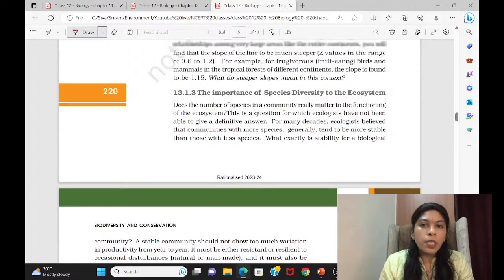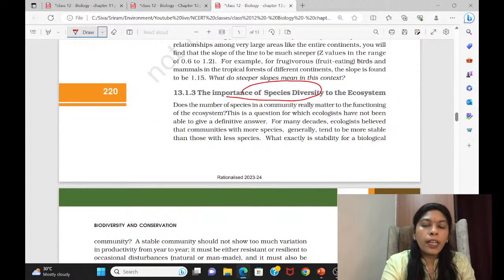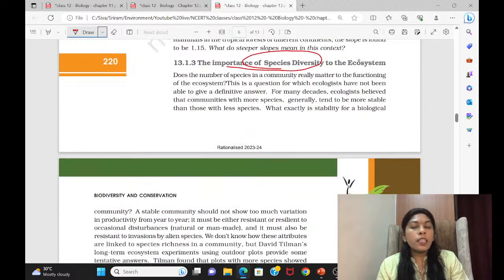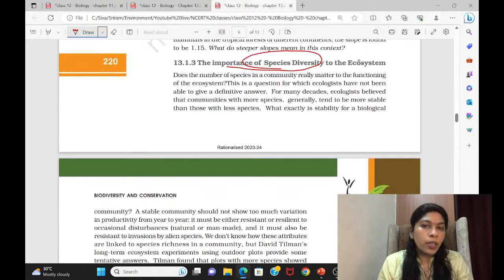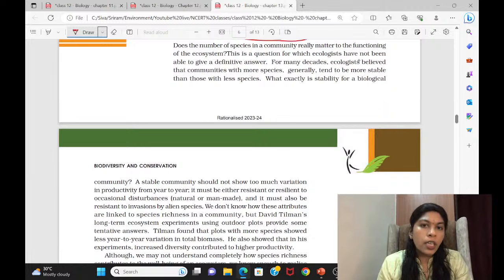This is the importance of species diversity. So why do we require diversity within the species? Why is biodiversity important? That is how they are asking this question. What is the reason for biodiversity, and what are the functions biodiversity performs? For that they have given this. So you can mark one point one by one.